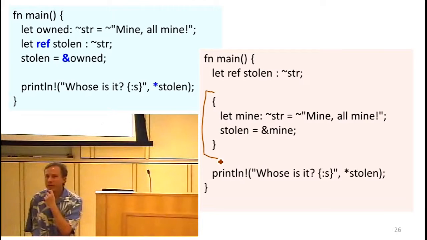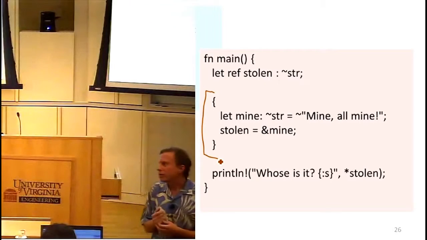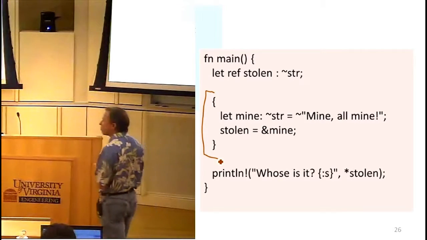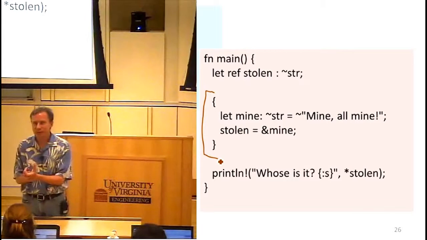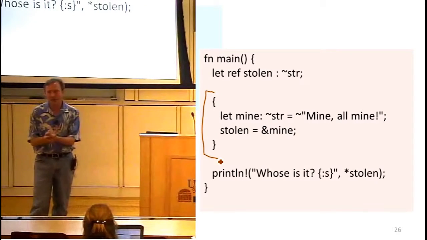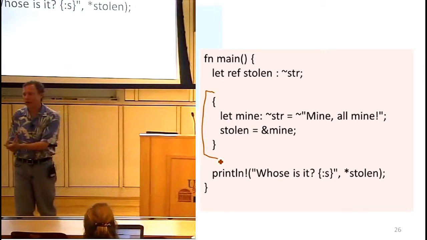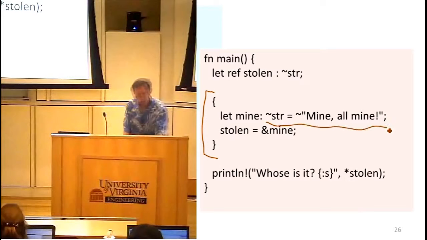Okay, good. Why is it a problem that it's going out of scope, or what's going out of scope? Right, so when we borrow things, we borrow them for a limited amount of time. You can think of this sort of like borrowing objects in the real world. If the thing that you're borrowing had a lifetime that's limited, you can't borrow it beyond the end of that lifetime. The problem with this code is this object, right?